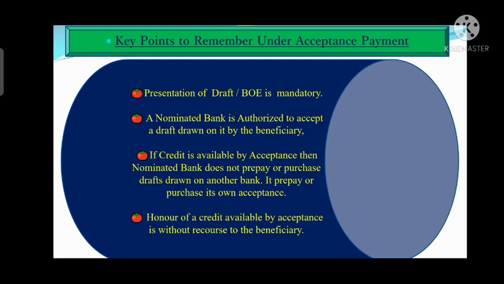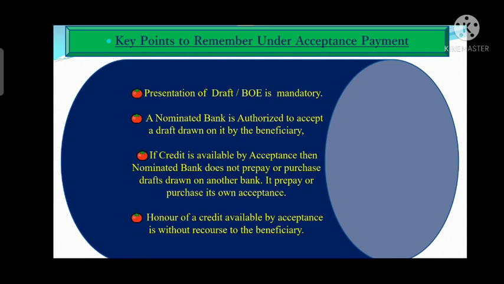It can prepay or purchase the draft if it is drawn on it and the credit is available by acceptance.